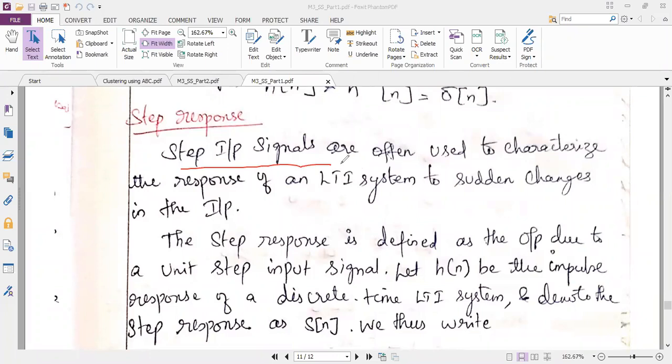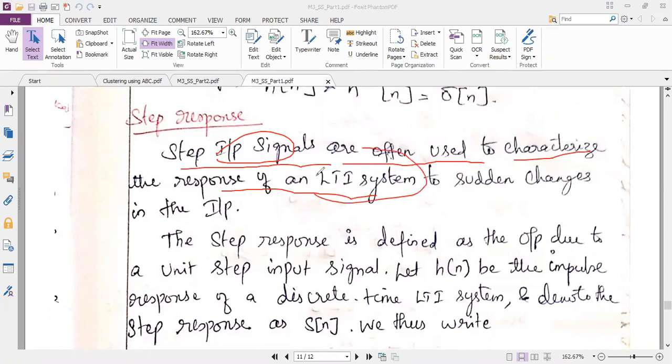So before starting the definition, let me explain the usage of step input signals. Step input signals are used to characterize the response of the LTI system. It is used to characterize the response of the LTI system. The meaning is I can produce the output with respect to the input signal, which is unit step, so that I can analyze the